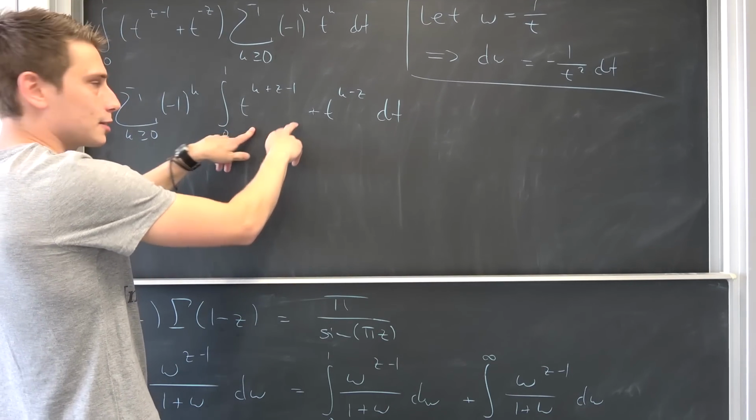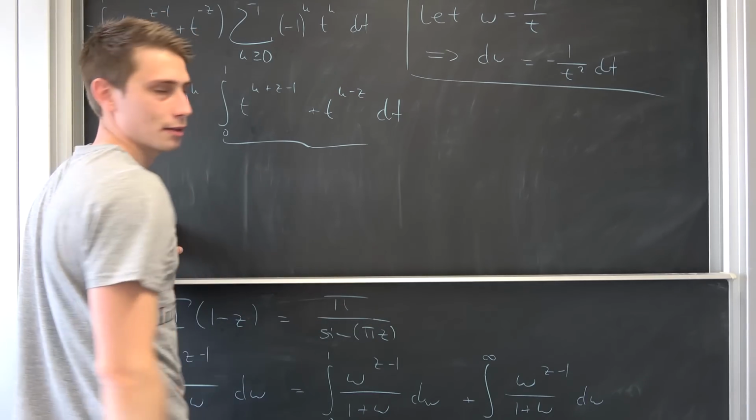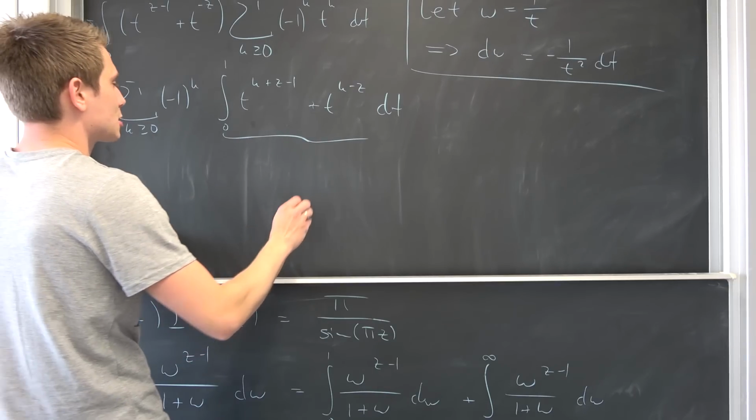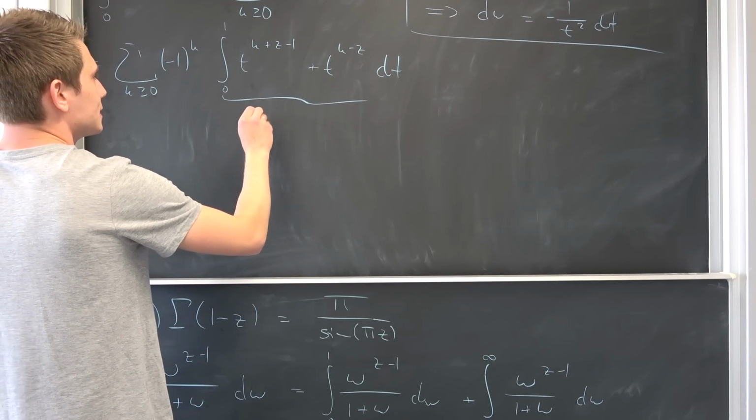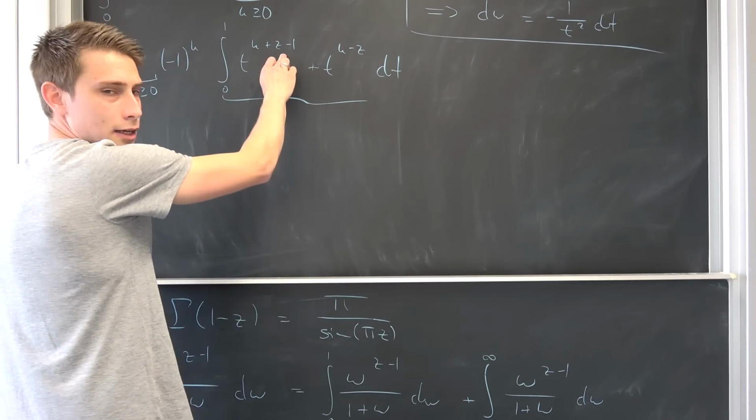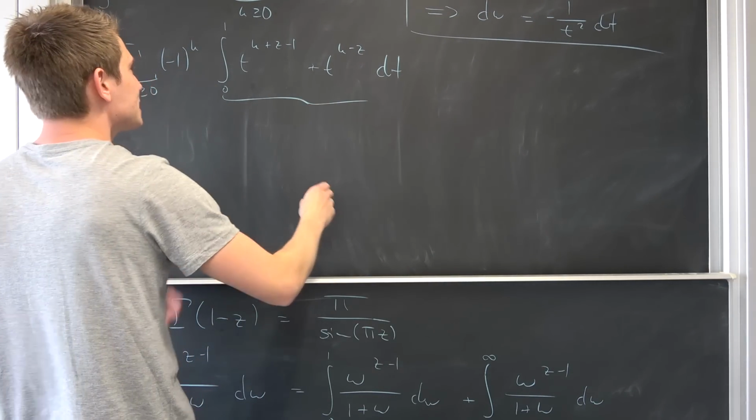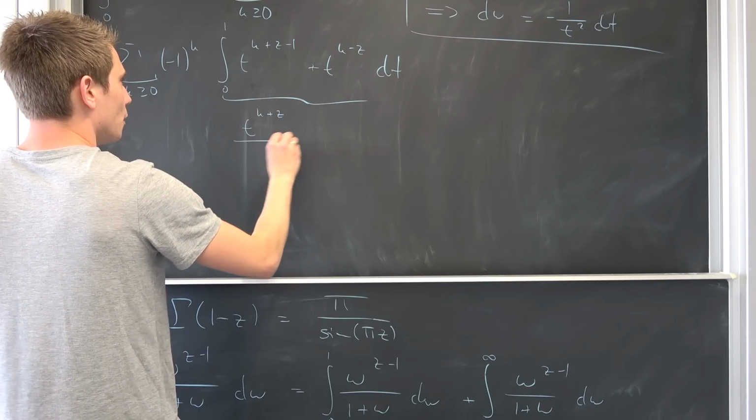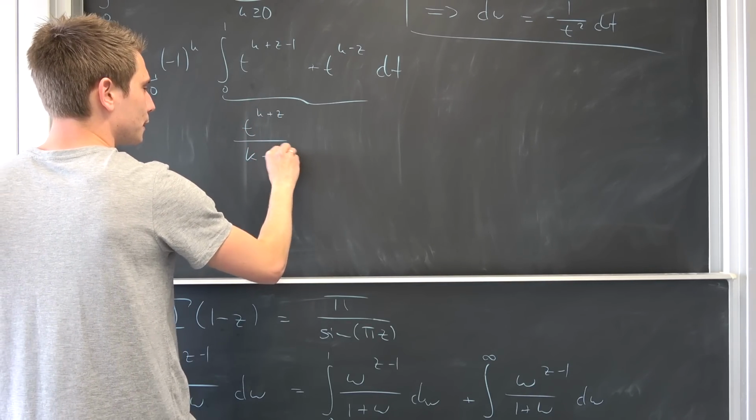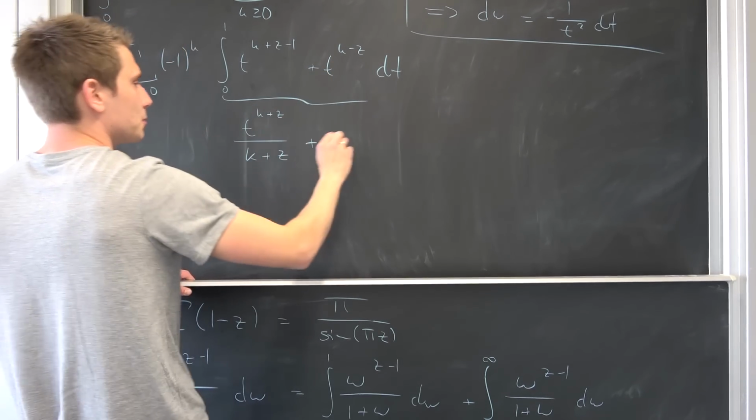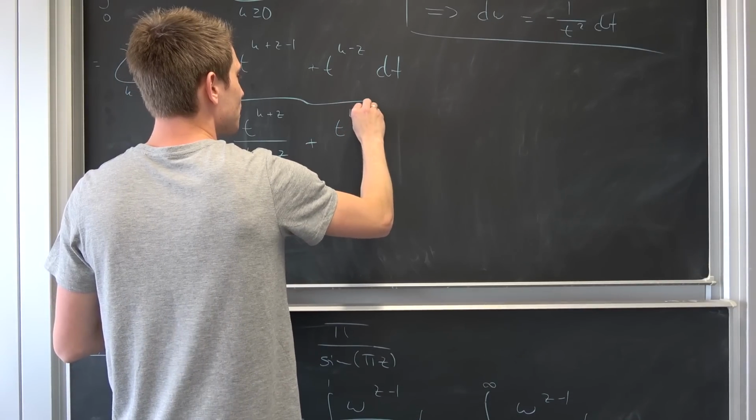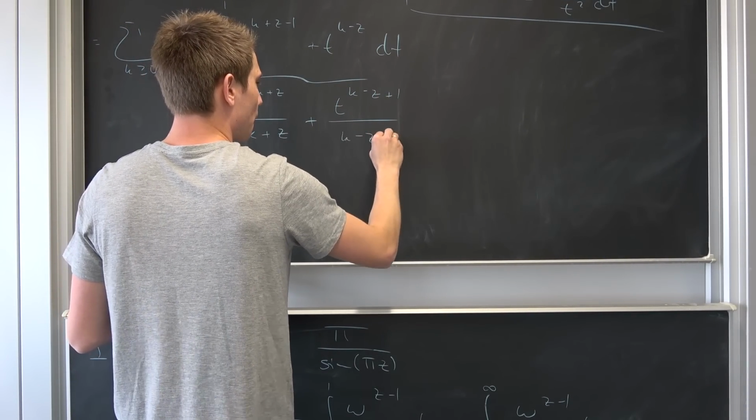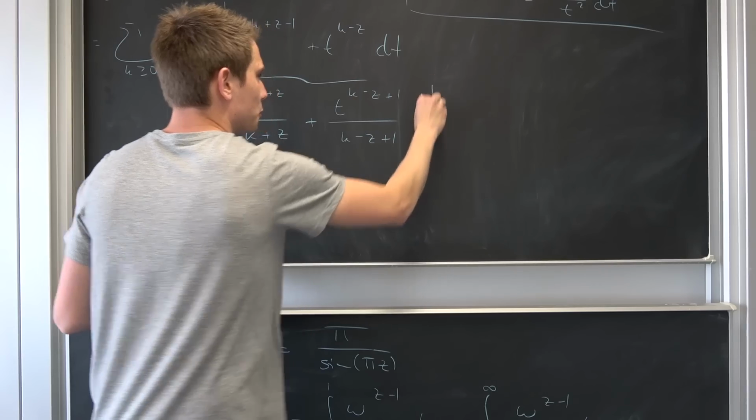We can easily integrate this polynomial. It's pretty easy, in comparison to the rest it's just child's play. Raising the power by 1 gives us t to the k plus z power over k plus z, plus t to the k minus z plus 1 power over k minus z plus 1, from 0 to 1.